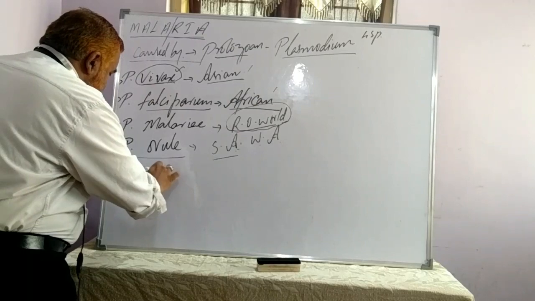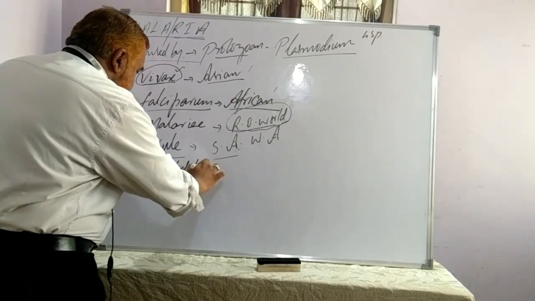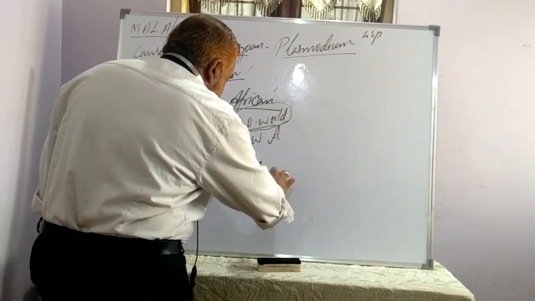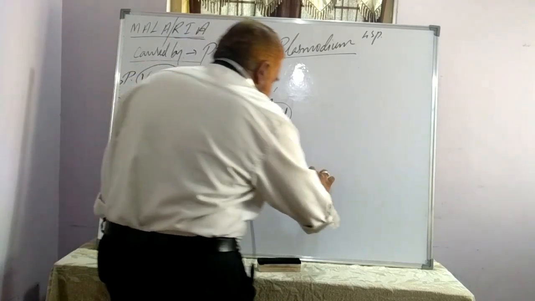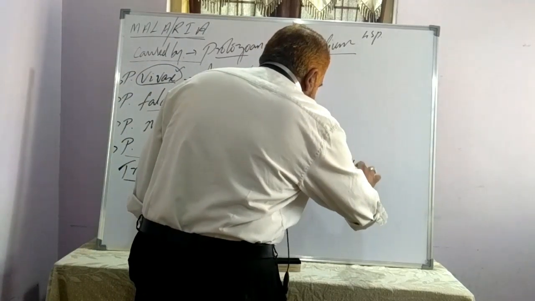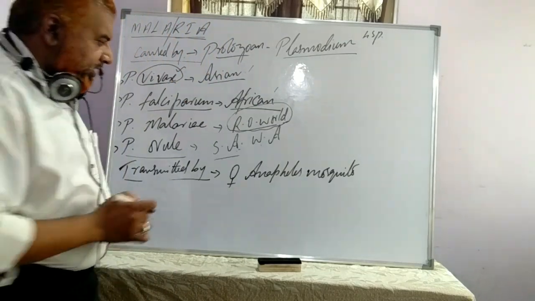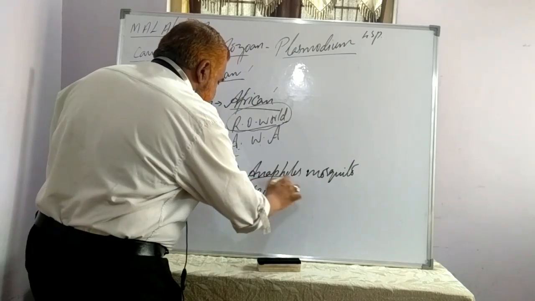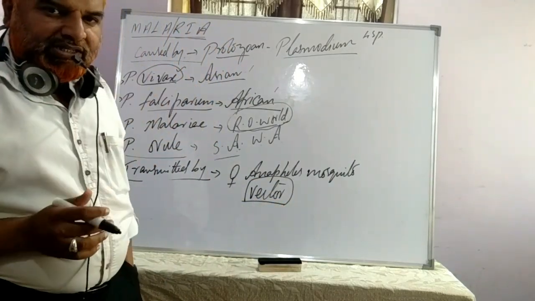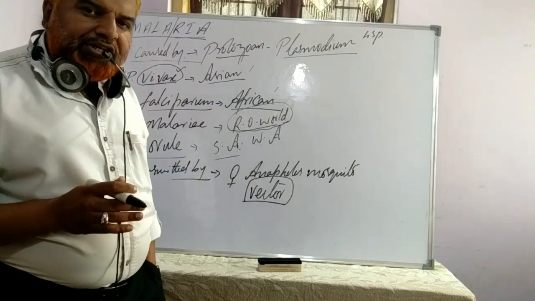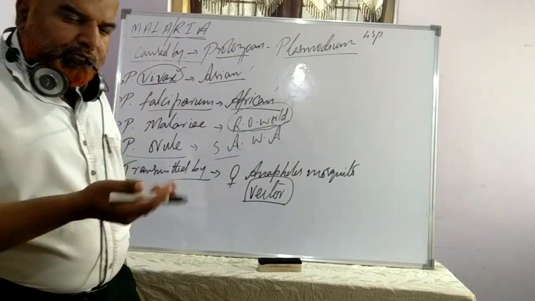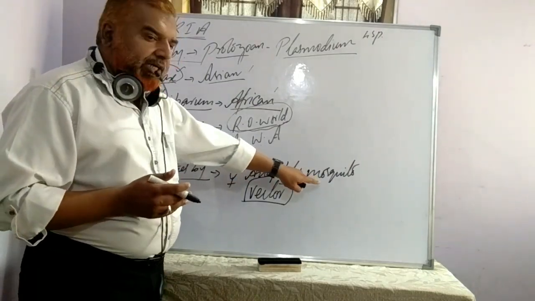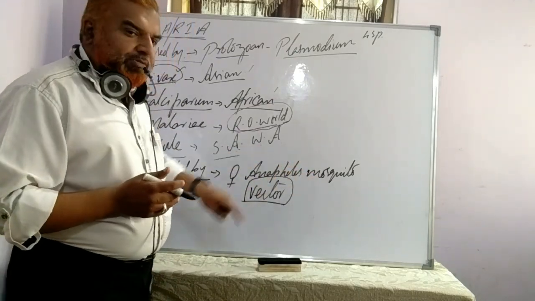This disease is transmitted by, as I told you right here, an insect, the female Anopheles mosquito. Anopheles mosquito acts as a vector. What do you mean by vector? It is the agent, vehicle or medium through which the parasite or pathogen spreads. In our previous classes, in foodborne and waterborne diseases, we discussed this. Similarly here, this is an insect-borne disease, transmitted by the female Anopheles mosquito.